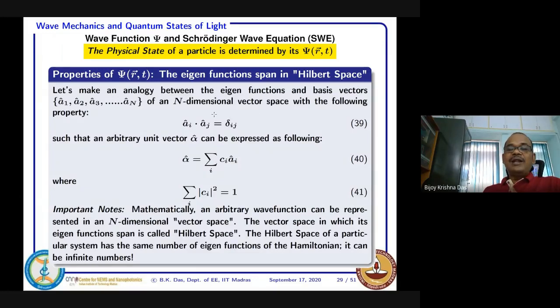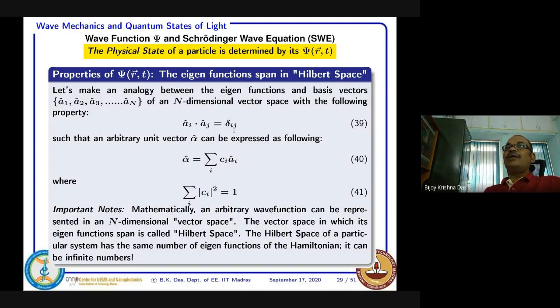But to be a perfect vector space, it should have the following property: a_i dot a_j should be the Kronecker delta function, delta_ij. That means when i equals j you get 1, and when i is not equal to j you get 0.